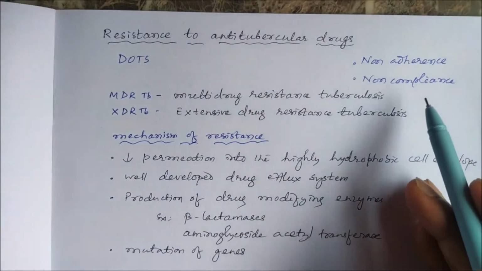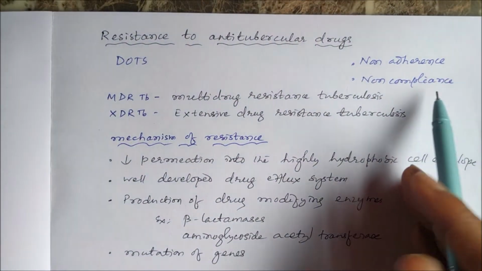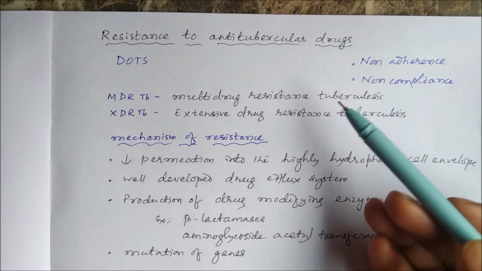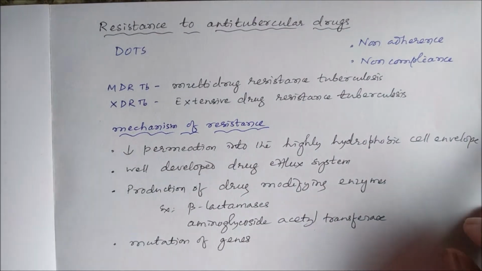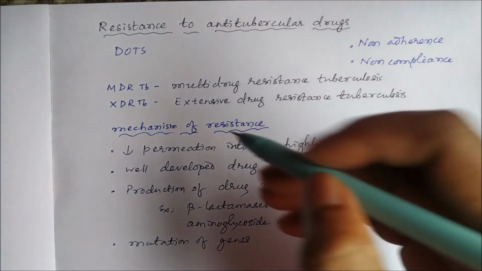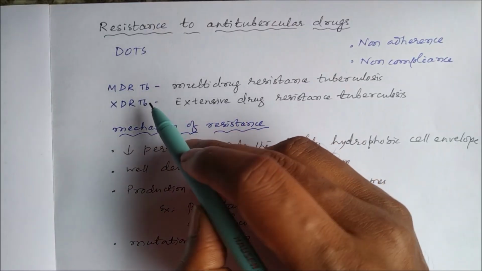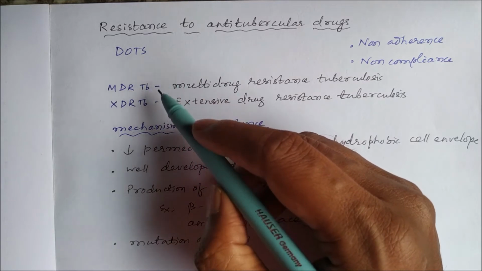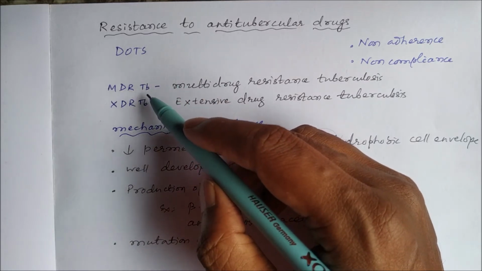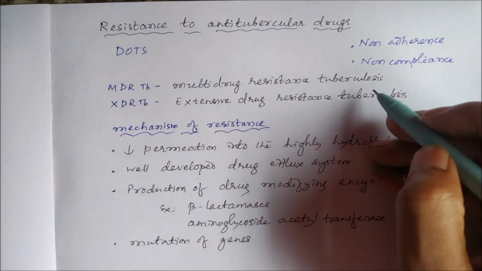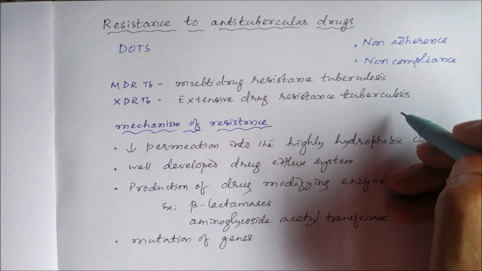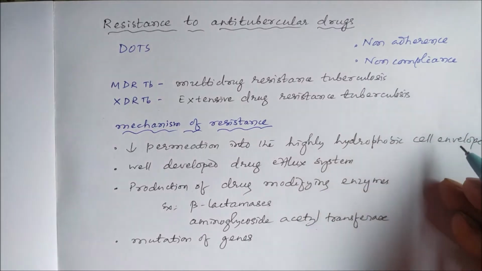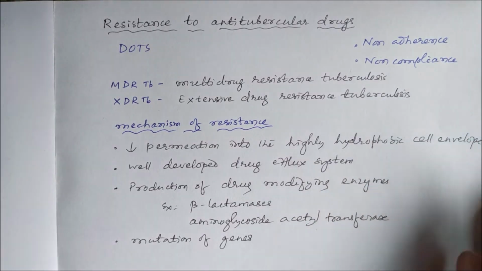Even after that, there is resistance, not resistance to a single drug, but to multiple drugs. And there are two types of resistant tuberculosis: MDR TB, that is multidrug-resistant tuberculosis, and XDR TB, extensive drug-resistant tuberculosis. So what is the mechanism of resistance?